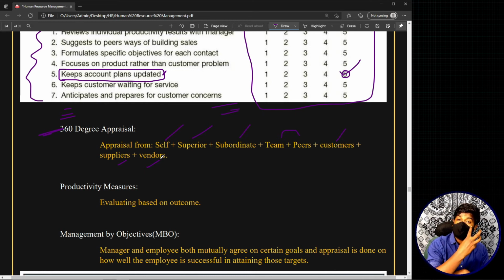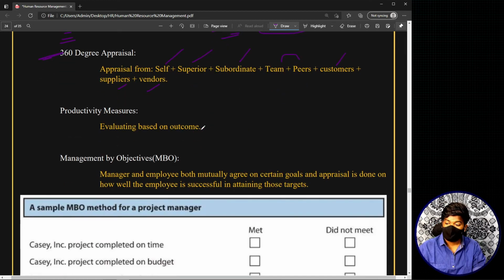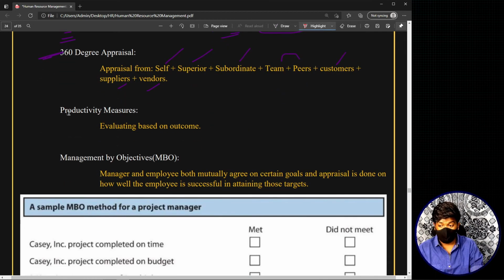Now we are moving to the third group of performance appraisal methods, that is, the methods which use results in order to help the appraisal further. What are the different methods which come under this results methods group? The first one is productivity measures.